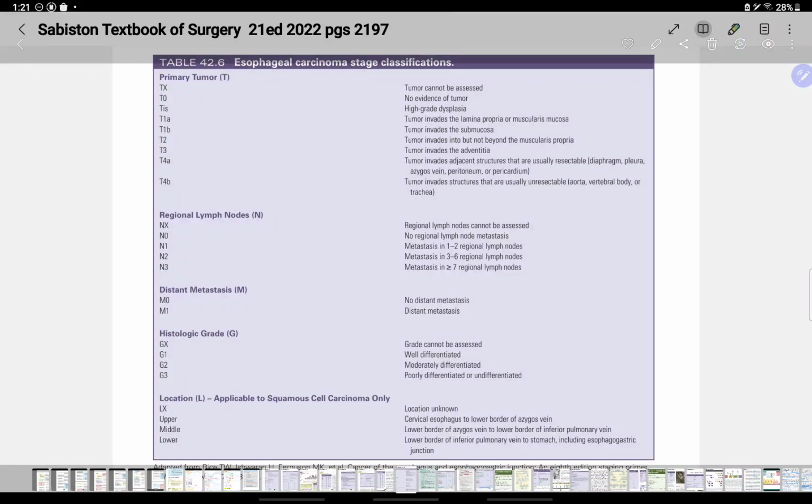Hi all. Today we are going to discuss TNM staging of different cancers. Let's dive into each malignancy according to the TNM staging based on AJCC 8th edition and Sabiston 21st edition.